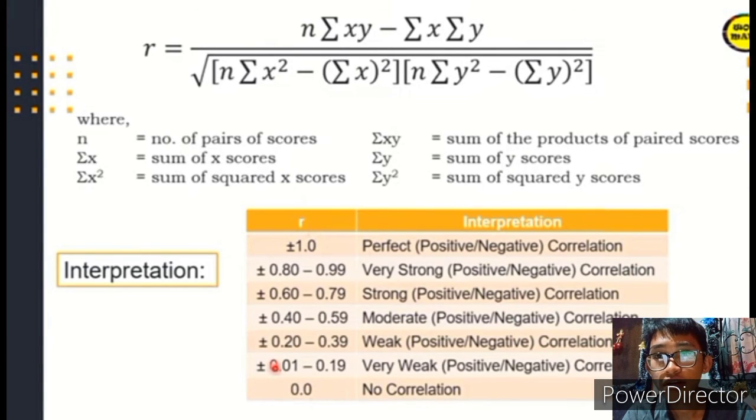The formula for the correlation is given where n is the number of paired scores, summation of x is the sum of x scores, summation of x squared is the sum of squared x scores, summation of xy is equal to the sum of products of paired scores, summation of y is the sum of y scores, and summation of y squared is the sum of squared y scores.